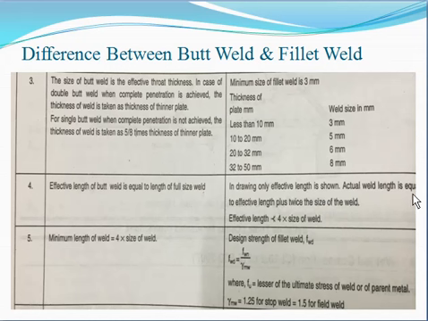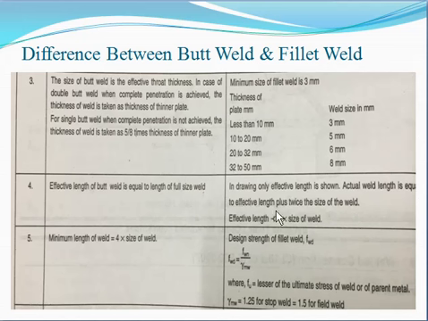Actual weld length is equal to the effective length plus twice the size of the weld, because we have to use 1 into size on one side and 1 into size on the other side. That's why we add twice the size of the weld to get the actual length. Or if the actual length is given and you have to find the effective length, then you have to subtract 2 into the size of the weld.